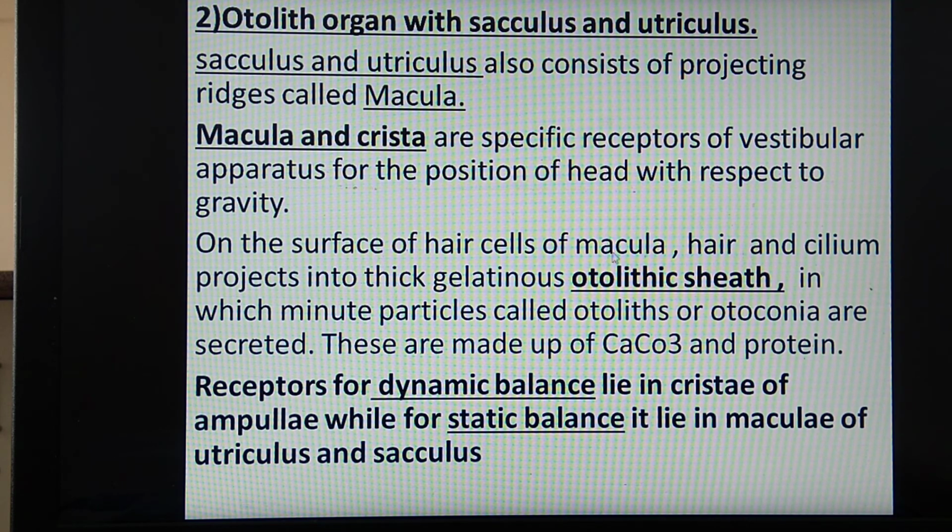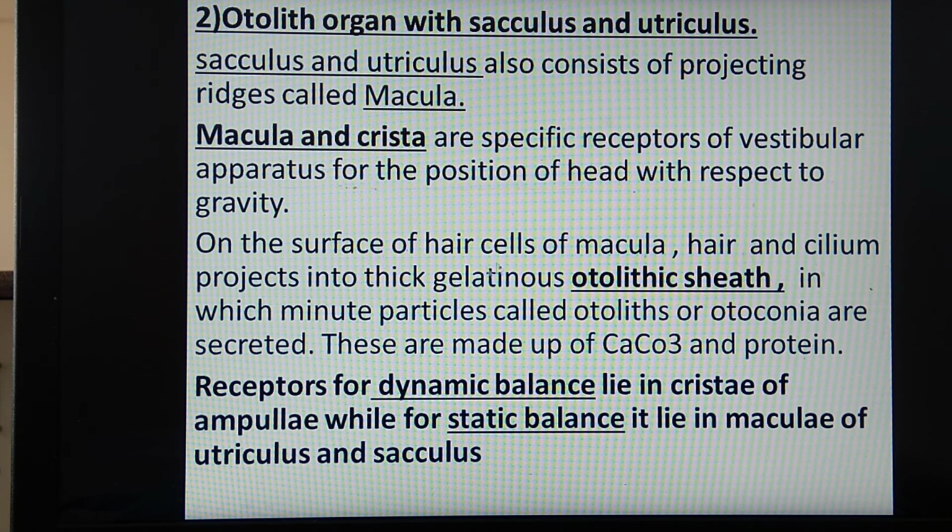In the macula also hair cells are present. The hair and cilia of those cells project into a gelatinous sheath called the otolithic sheath. On this sheath, minute particles are present which are called otoliths, also called otoconia. They are made up of calcium carbonate and protein.